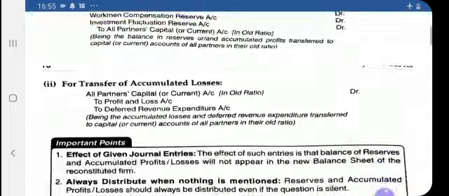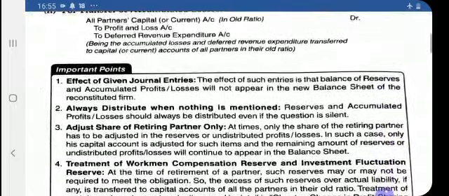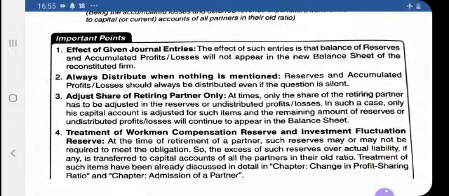Now see some important points that you must consider while treating these items. First is the effect of the given journal entry. The effect is that the balance of reserves and accumulated profits or losses will not appear in the new balance sheet of the reconstituted firm. Why?